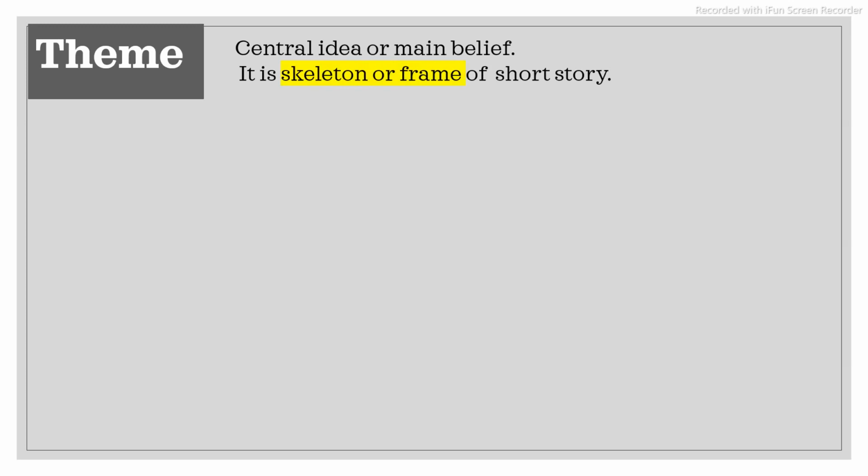Now next comes the theme. The central idea or main belief of the story is called the theme. It is presented by the story, and it is the skeleton or frame of your story that is decorated by plot, settings, conflicts, and the characters. So story writing is an art, and it is the oldest form of written composition.